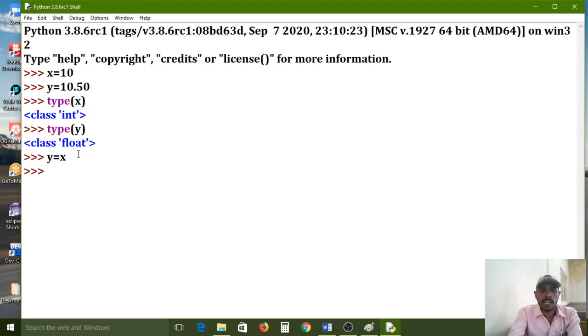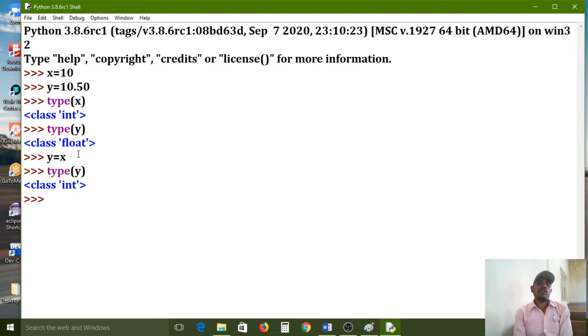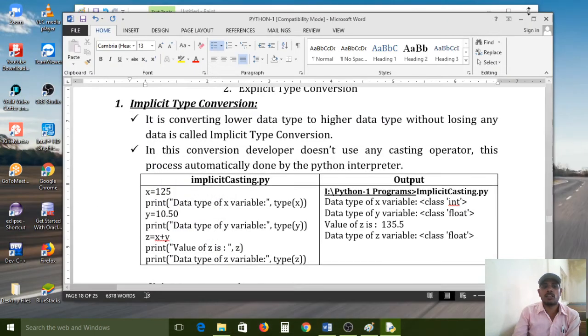So x value is what? 10. Na? X value is 10. Now again I want to know about the y variable data type. It is converting, na? So here we lost the fraction part, because the int data type is not maintaining the fraction part. This type of conversion is called automatic conversion. We no need to use any typecasting operators.